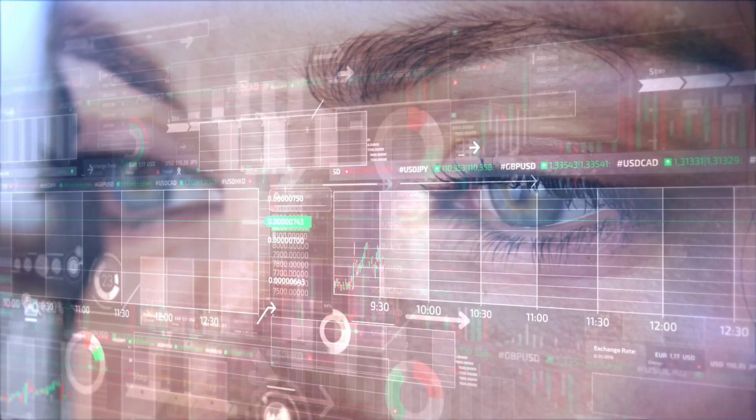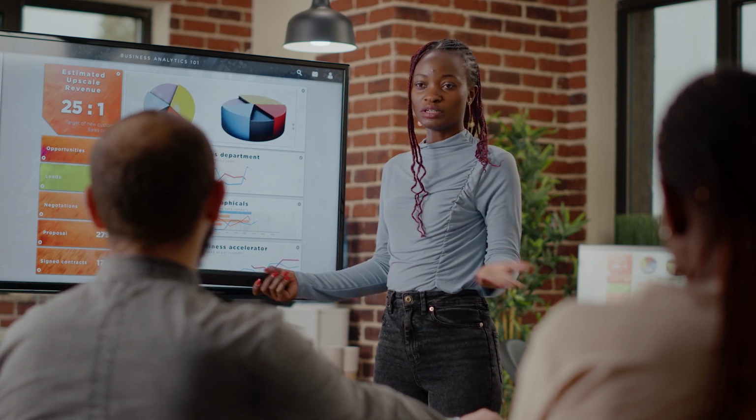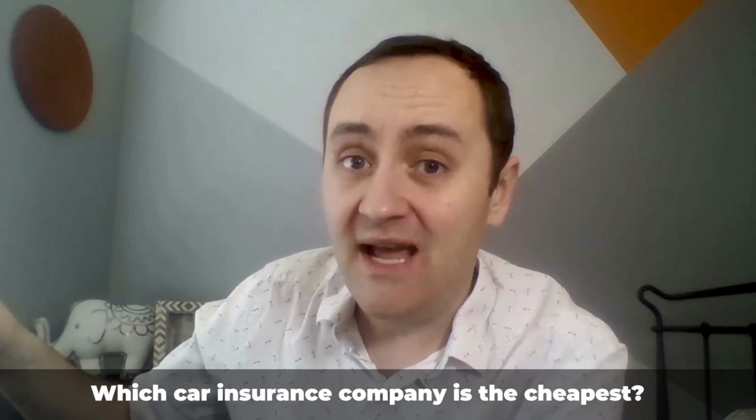So they've got some data on people who switch, right? That's probably perfectly fine data. I believe that they actually have that data, and it's probably pretty well measured. And then they did an analysis on that data. They took the average of people who switched, and they said, hey, on average, people who switch, they save this amount of money. That's probably perfectly accurate. But it does not answer the research question of which car insurance company is the cheapest. And if we think that it does, we've made a mistake there. So this book is all about how to avoid mistakes like that, at least unintentional, right? If you intentionally want to make a mistake, like I think the car insurance company are probably doing there, you can still do that.